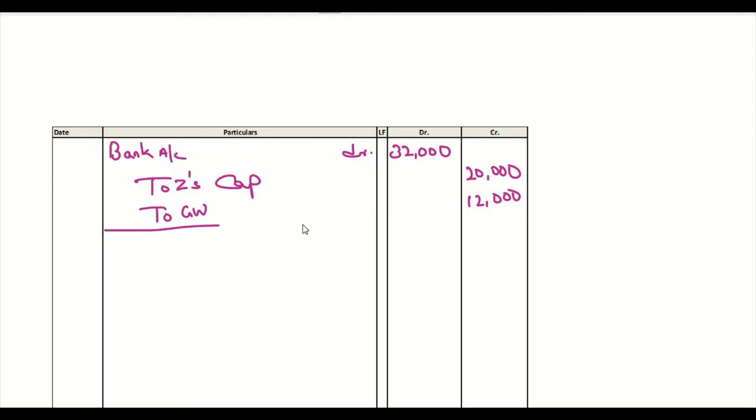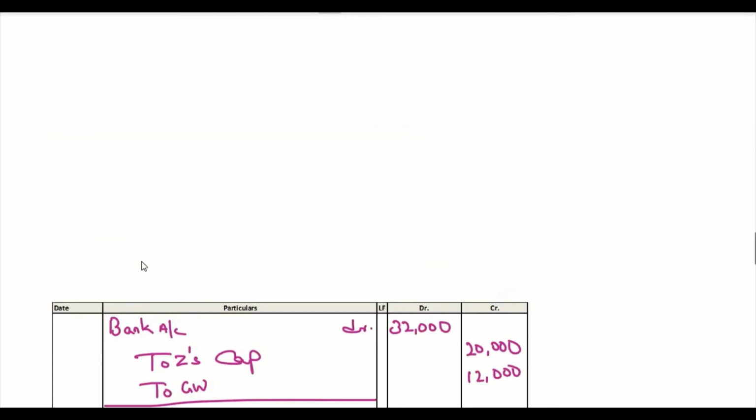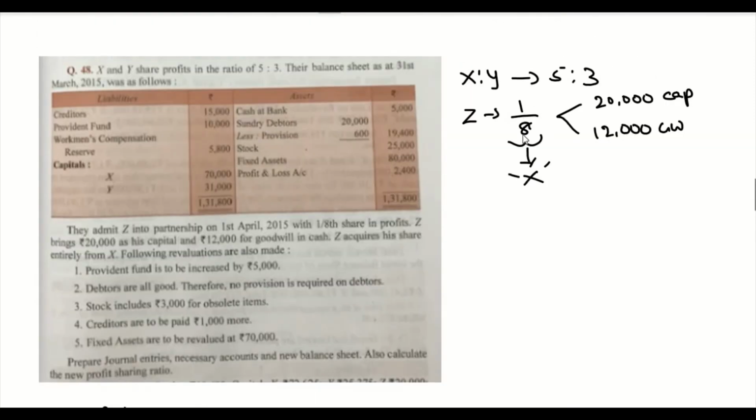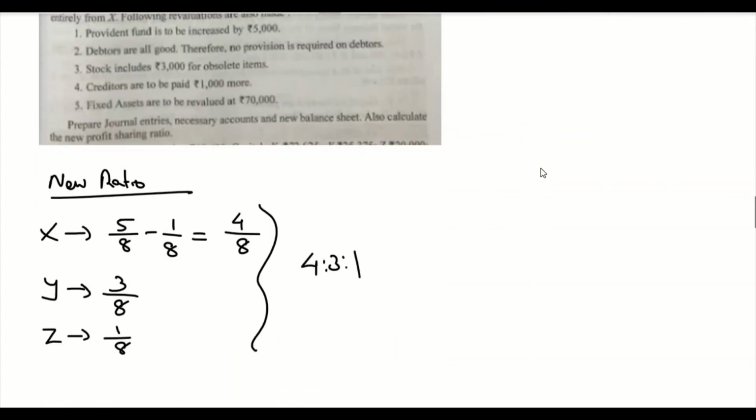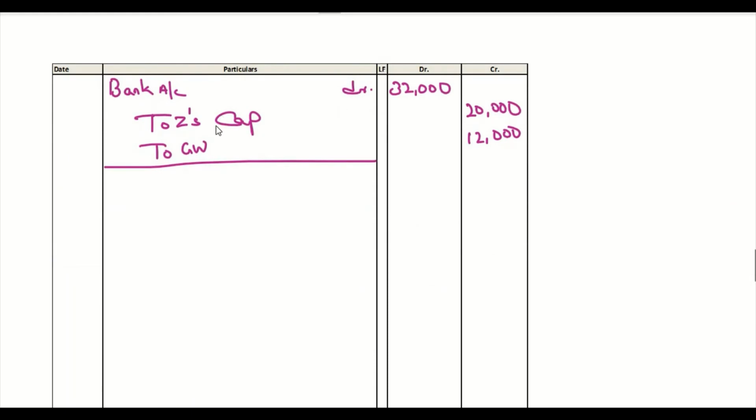Now the goodwill that is brought by the new partner has to be distributed to the old partners in the sacrificing ratio. In this case it is mentioned that the entire new share is obtained from X. So the entire goodwill goes to X's capital. Okay. So premium for goodwill account debit 12,000 to X's capital 12,000.